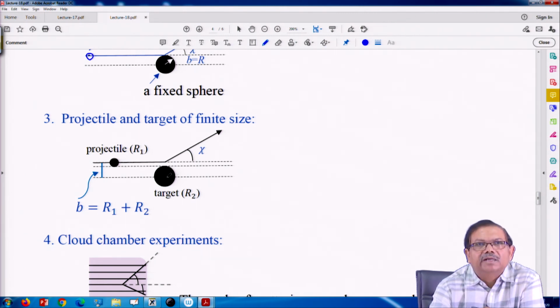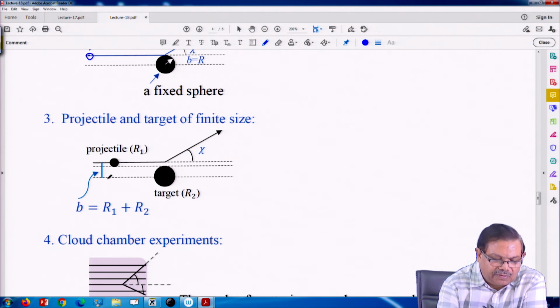Let us say target has a radius r2 and projectile has a radius r1. So, if the projectile is in the vicinity such that this impact parameter B is equal to or less than r1 plus r2, then there is going to be collision.